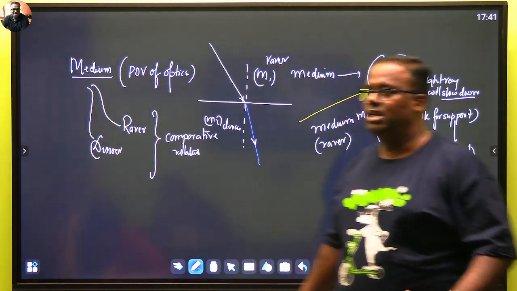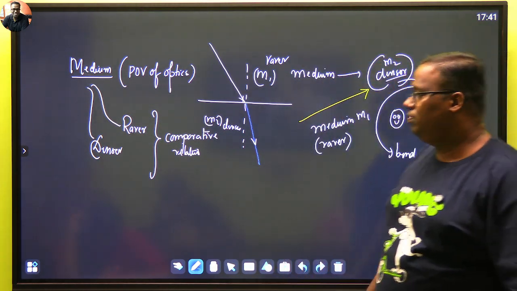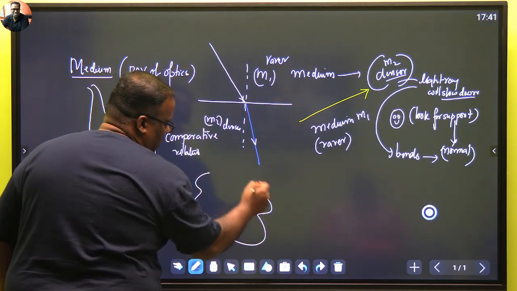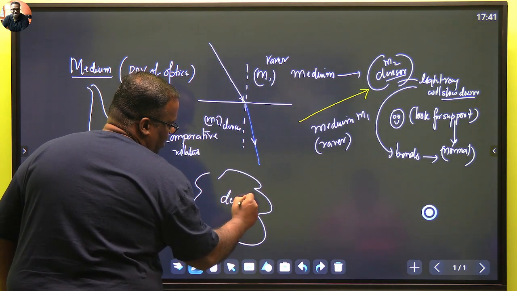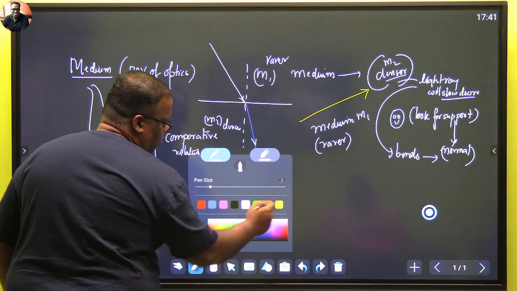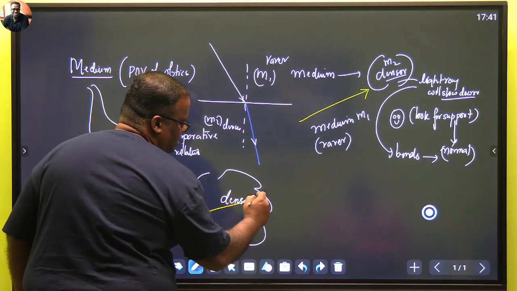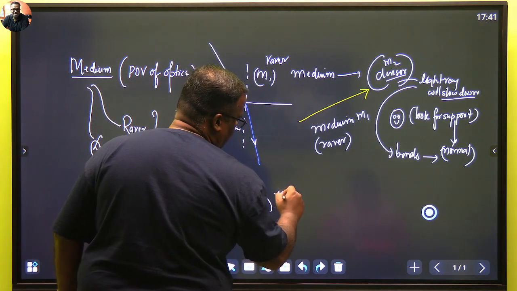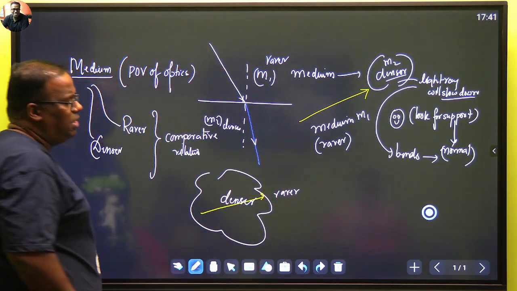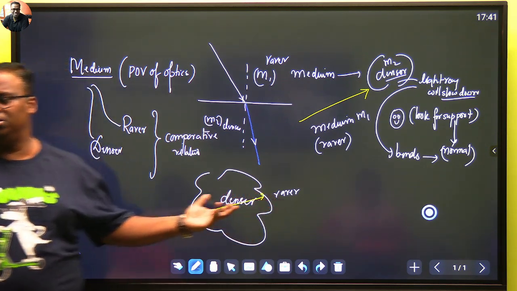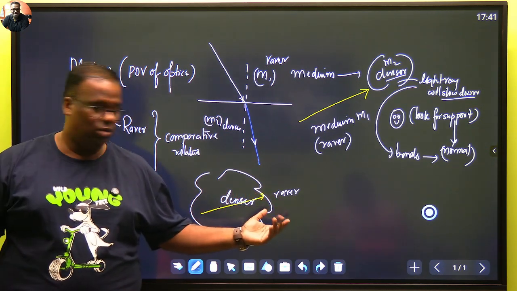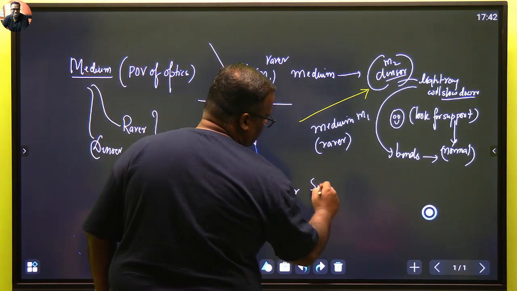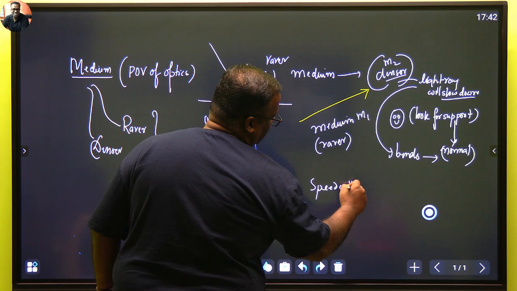Right? And the opposite. If the light ray is moving from a denser to a rarer medium, so let's say we have a denser medium, and our light ray is now trying to move out from the denser to a rarer medium. Okay, this is a rarer medium. So it's like going from a crowded bus into an open field. So you'll run freely, you have all the energy. So what will happen? The speed will go up.